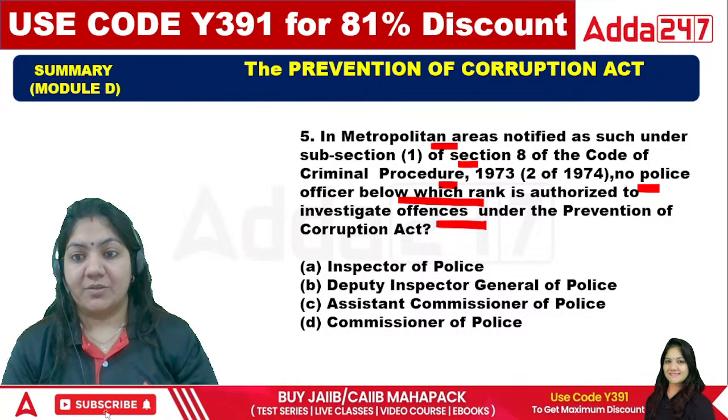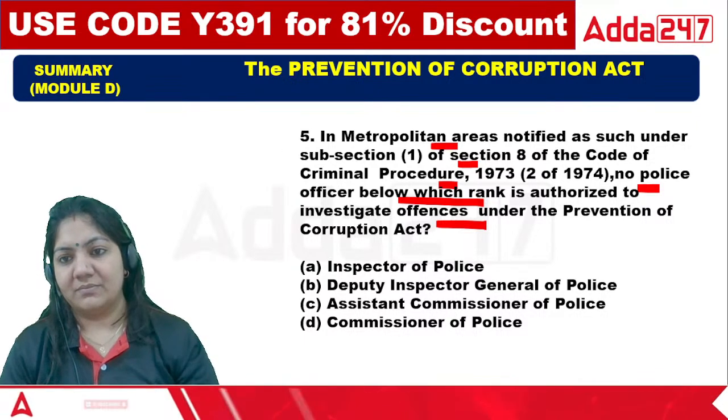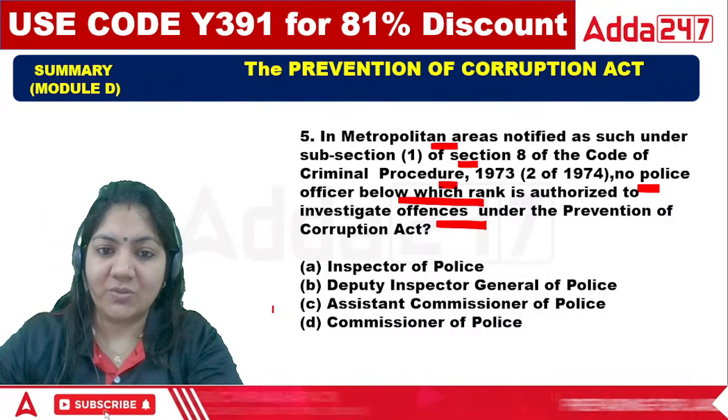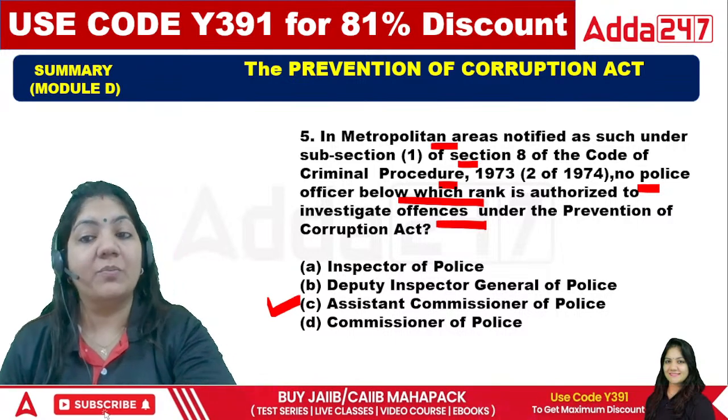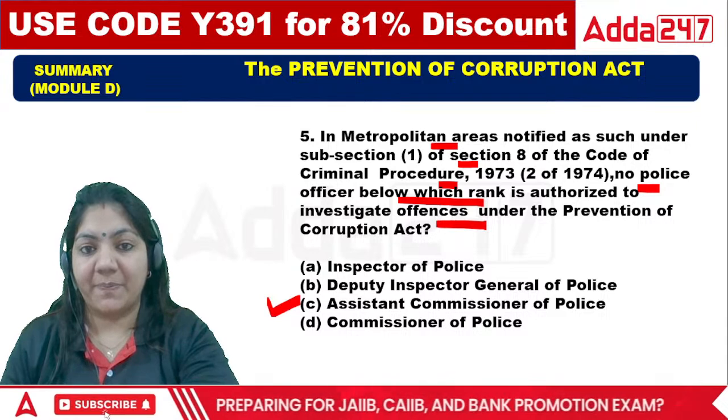Again, that is important. Not below the rank of. Rajni ma'am, keep it up. Rajni ma'am, excellent. The right answer for this one is Assistant Commissioner of Police. Fifth one, C is the right answer.